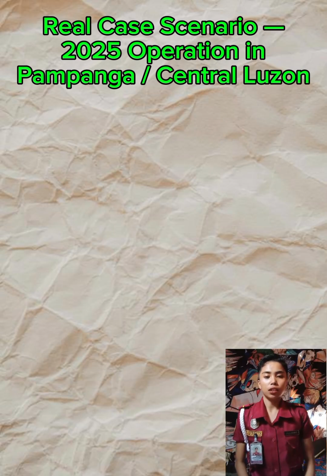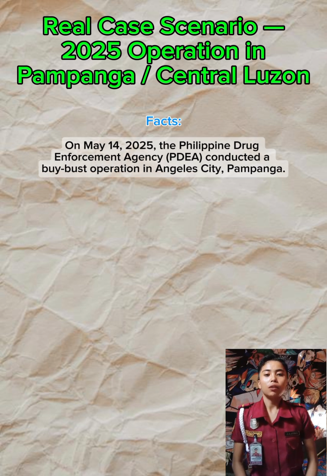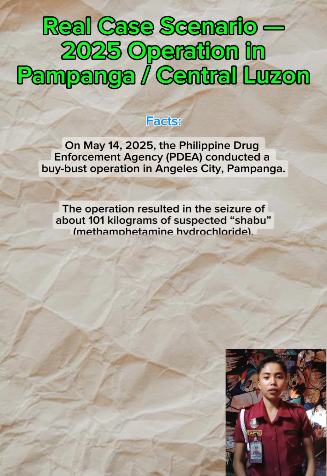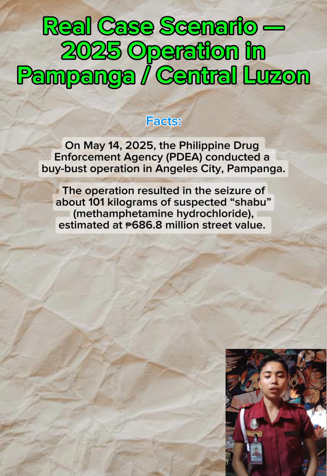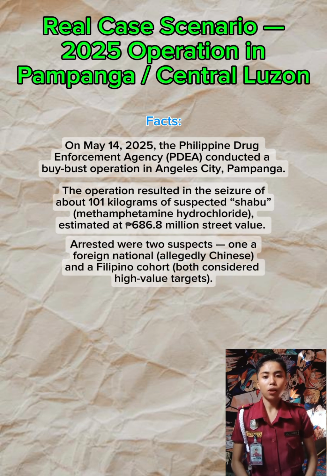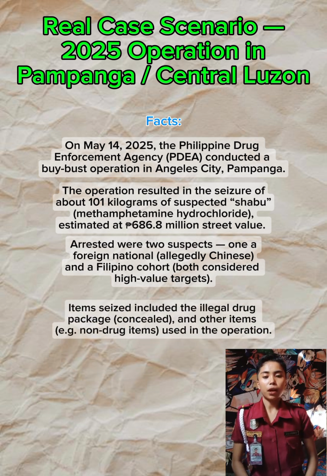In a real case scenario, an operation in Pampanga, Central Luzon, on May 14, 2025, the Philippine Drug Enforcement Agency, or PDEA, conducted a buy-bust operation in Angeles City, Pampanga. The operation resulted in the seizure of about 101 kilograms of suspected shabu or methamphetamine hydrochloride, estimated at 686.8 million pesos street value. Arrested were two suspects, one a foreign national, allegedly Chinese, and a Filipino cohort, both considered high-value targets. Items seized included the illegal drug package, concealed, and other non-drug items used in the operation.